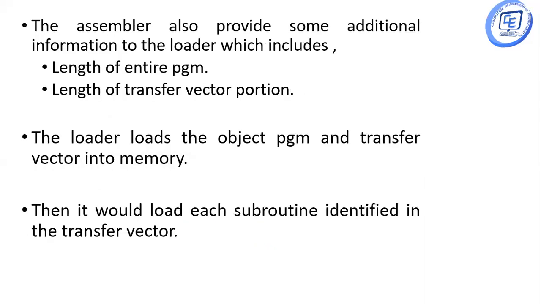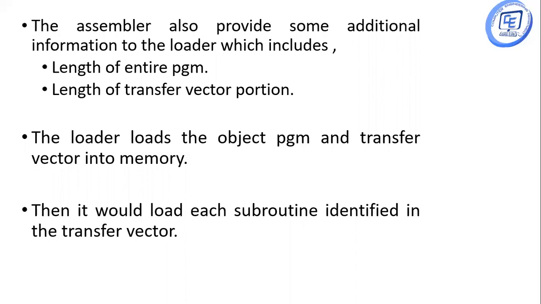The assembler also provides some additional information to the loader. This information includes the complete length of the program, and the length of the transfer vector portion, that is, the length of the transfer vector table.